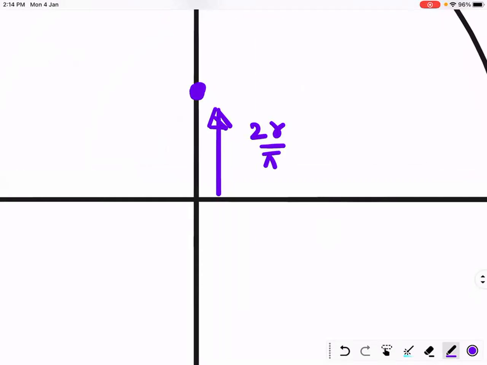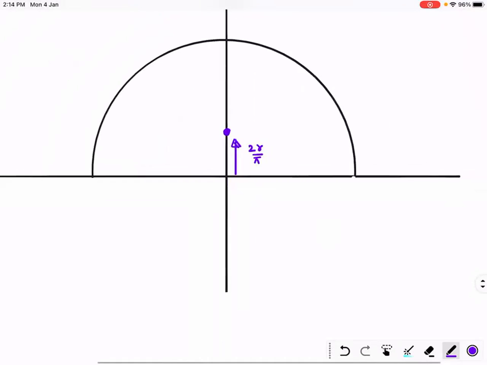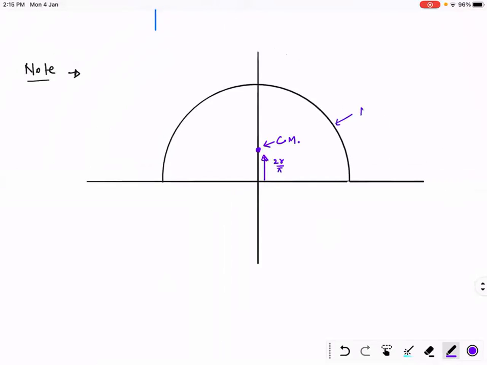Okay, now let's try to calculate moment of inertia of a half ring about its center of mass. Can you help me? Mass of semi ring is m and its radius is small r. Can you calculate moment of inertia about center of mass?